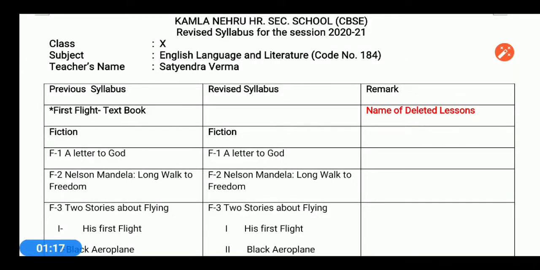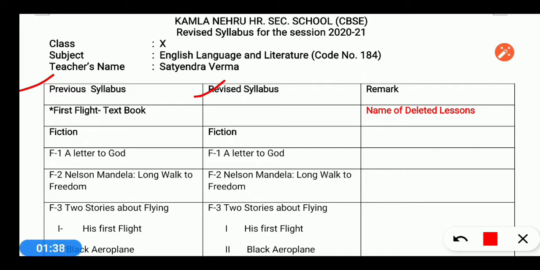Here, with the help of this chart, we are going to understand all about the revised syllabus. You can see there are three columns. First one is the previous syllabus, second one is the revised syllabus, and third one is remark. It means we are going to know which lessons have been deleted from this session.